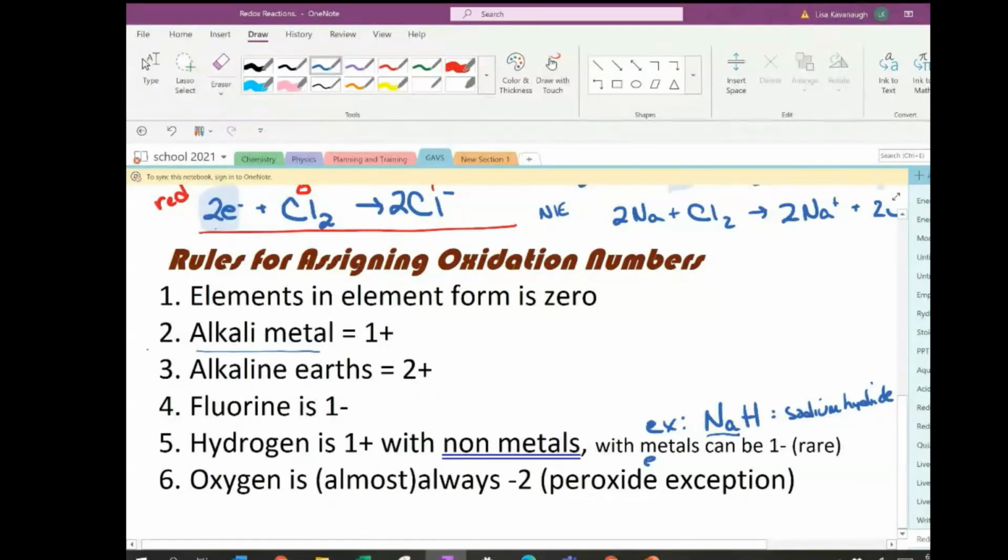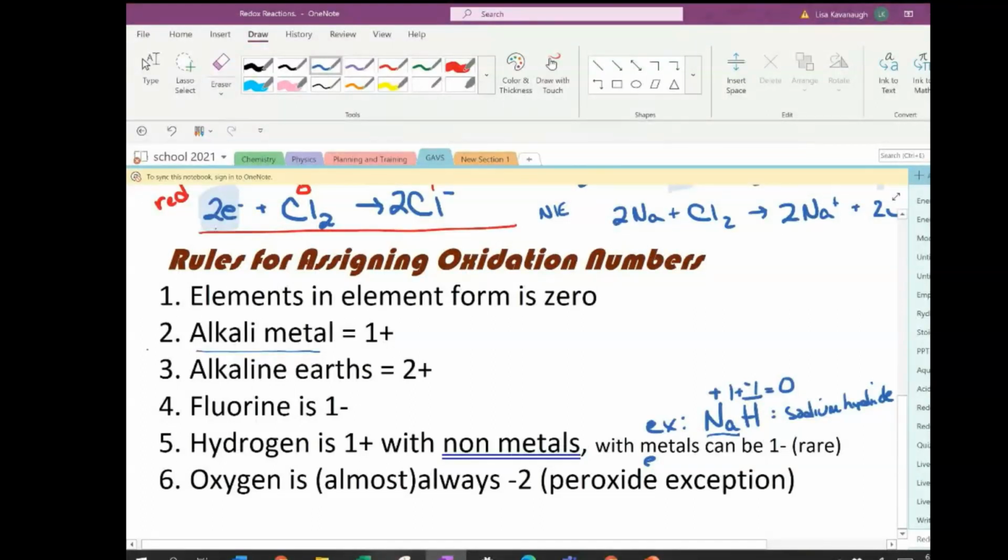Rule number 2 comes before rule number 5, so you always follow these rules in the order that they're given. So sodium wins. Sodium gets to be the +1 you expect it to be. That means hydrogen is not going to get to be +1 as well, because it has to total to be neutral as a compound. That means that the hydrogen is going to be -1.